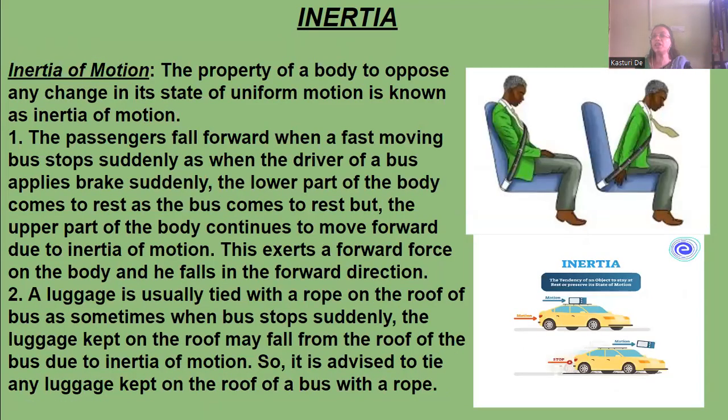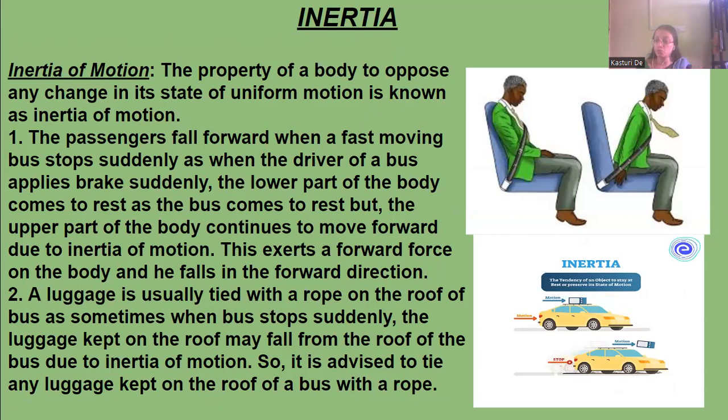Next, we come to inertia of motion. Inertia of motion is also the inherent property of a body which opposes any change in its state of uniform motion.